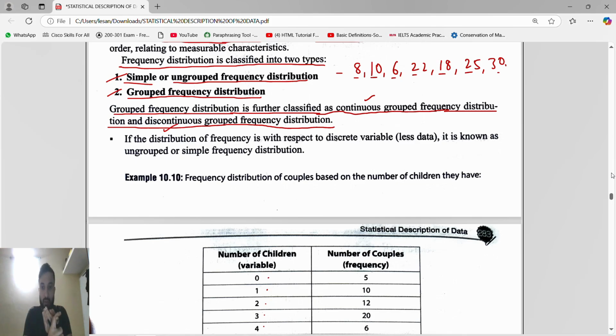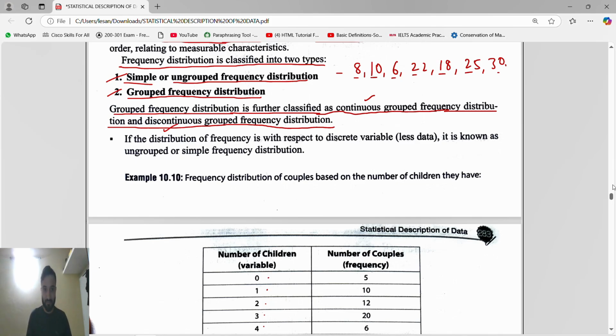We will use continuous grouped frequency distribution or discontinuous grouped frequency distribution. Every time, guys, in statistics we have to use the continuous grouped frequency distribution. If a discontinuous grouped frequency distribution is given, we have to convert it into a continuous grouped frequency distribution. Okay, discontinuous we do not want. As in a relationship we don't want discontinuity, we want a continuous relationship. So like that also.